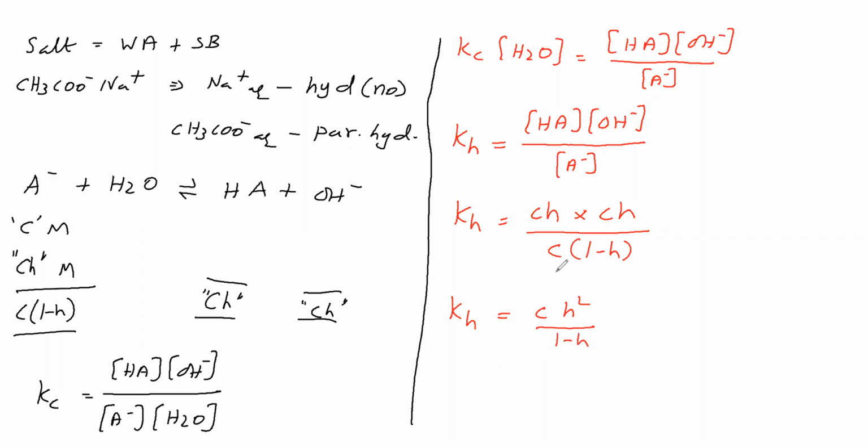Okay. Now, if we know the concentration of HA, the concentration of A minus and Kh, we can find the OH minus concentration. This Kh value, if you substitute, then only we can get the OH minus concentration. From that, we can go for pH. Okay, so how to find Kh? That we'll see. Now, I will rewrite this one. Now, the concentration of HA I will take, then the concentration of A minus I will write, then the concentration of OH minus I will write.